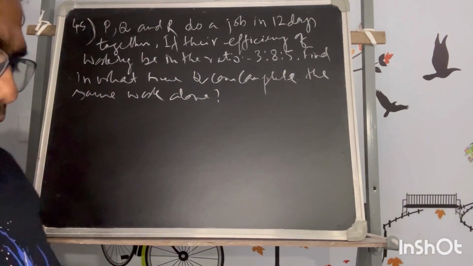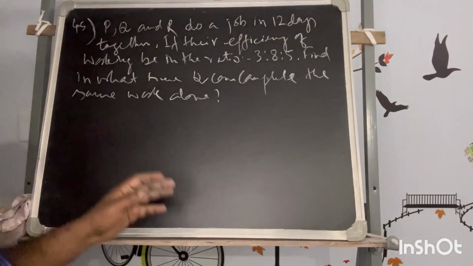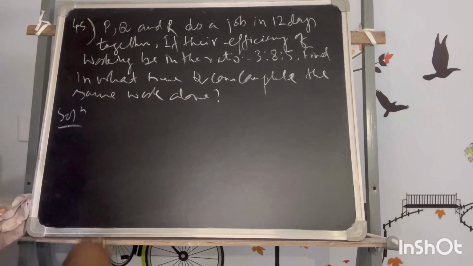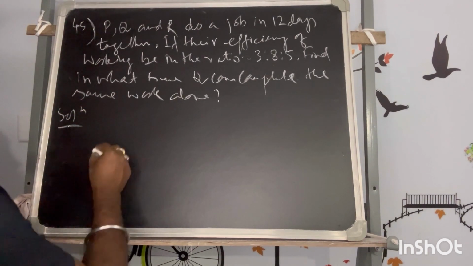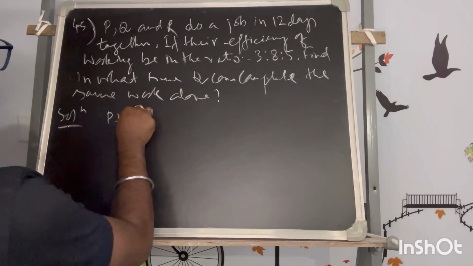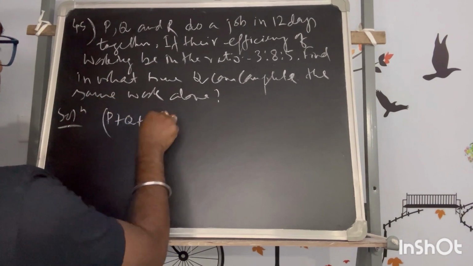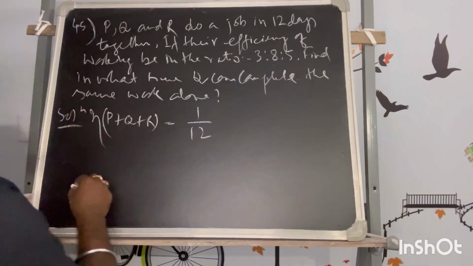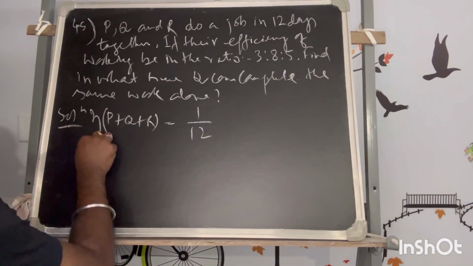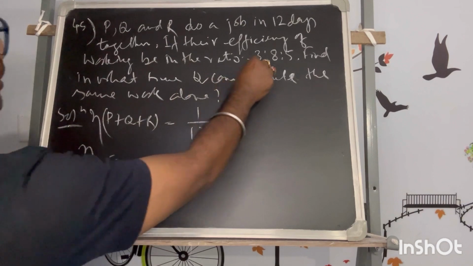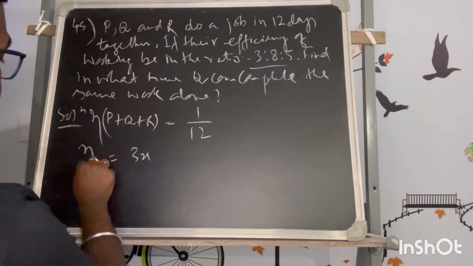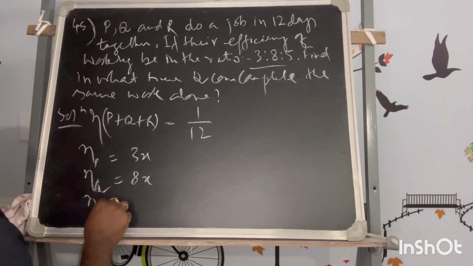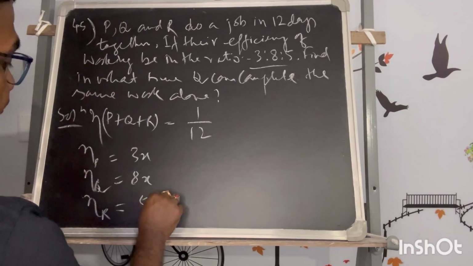Okay, so P, Q and R do a job in 12 days together. So the efficiency of P plus Q plus R together is 1 by 12, and the efficiency of P individually, by the ratio, is 3x, Q 8x, and R let's say 5x.